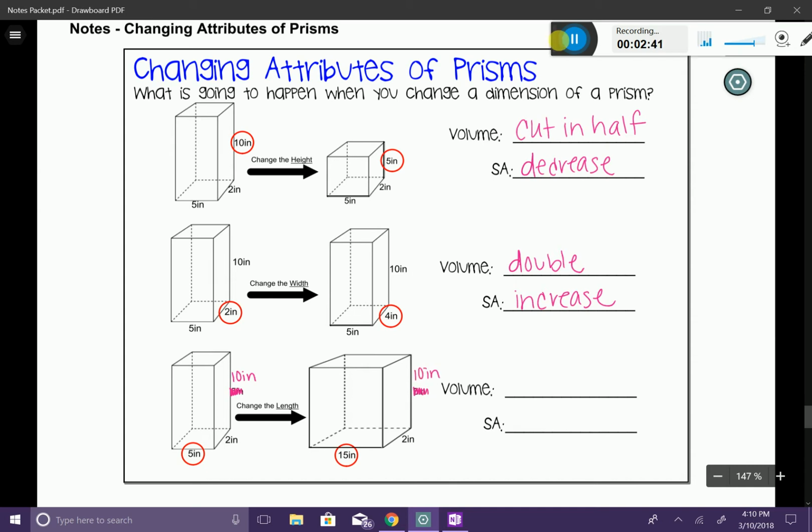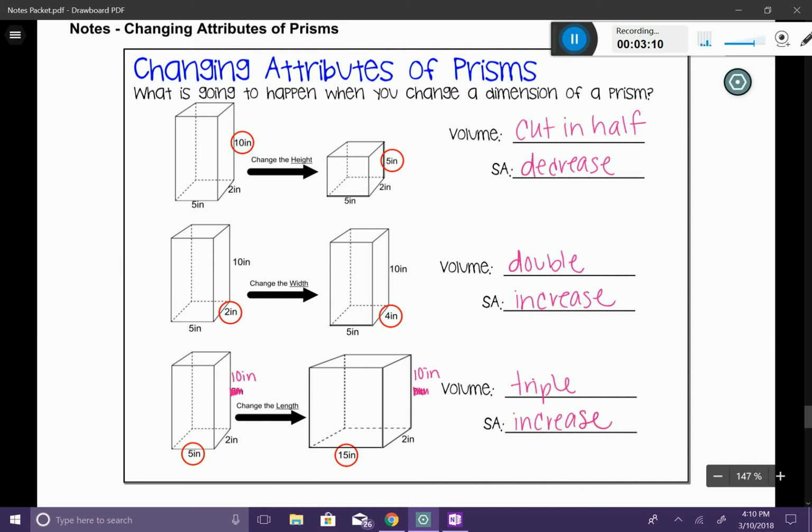What I did is I took that length and multiplied it by 3. So I tripled it. So what's going to happen to the overall volume of my second shape is that it's going to triple. And of course, by tripling something, you're making it bigger, so my surface area is going to increase.